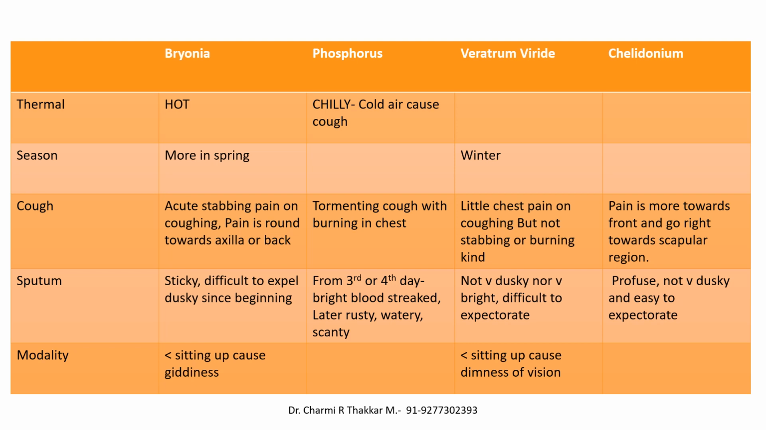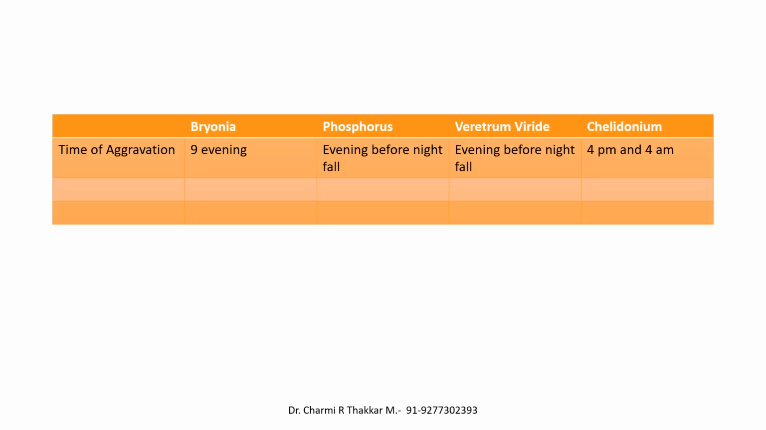We have to see the modalities in the case, where the patient is aggravated by sitting up and it causes giddiness in bryonia. In correlation to the time of aggravation, in bryonia it tends to be more at 9 o'clock in the evening. Chelidonium has two periods of aggravation. It has one at about 4 o'clock in the afternoon and another at about 4 o'clock in the morning. So there is double periodicity in 24 hours.